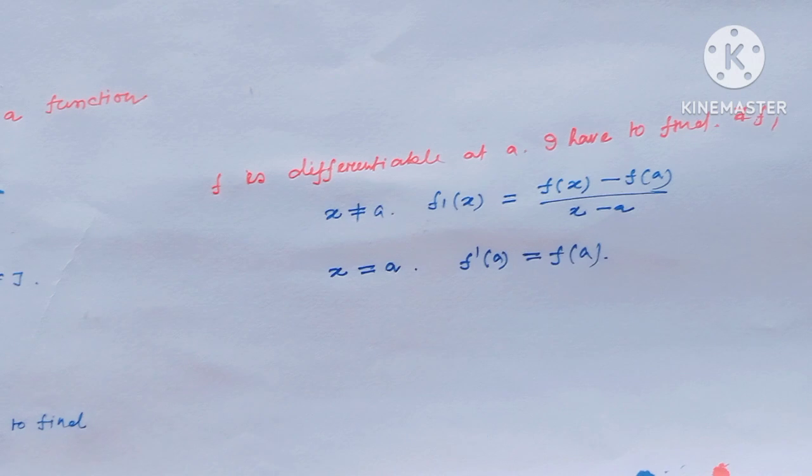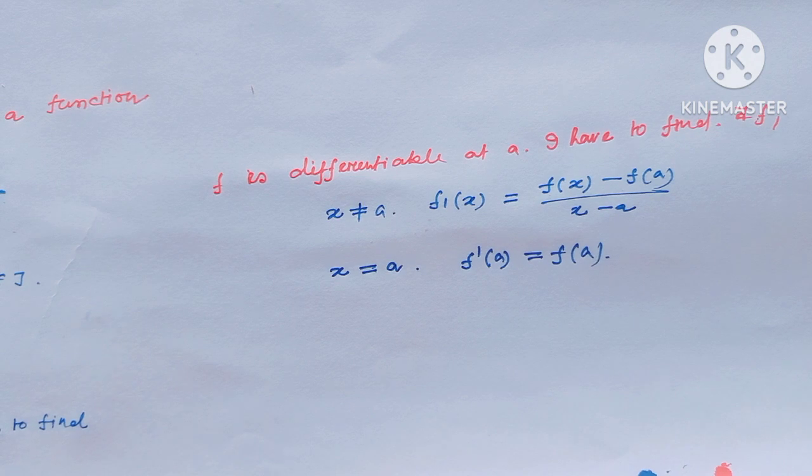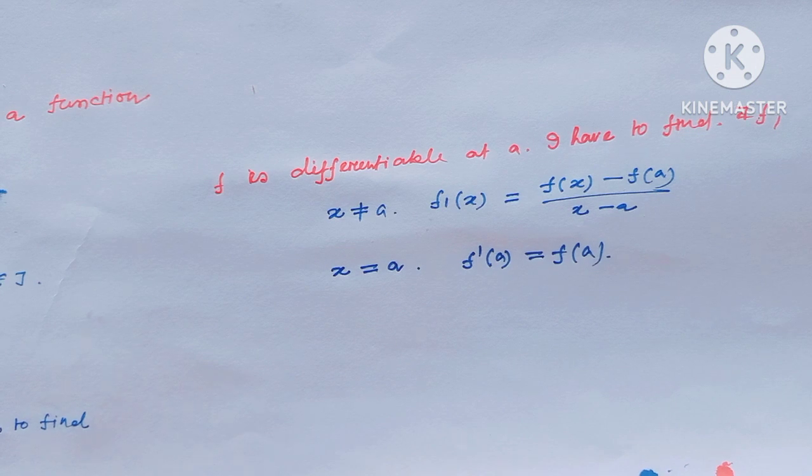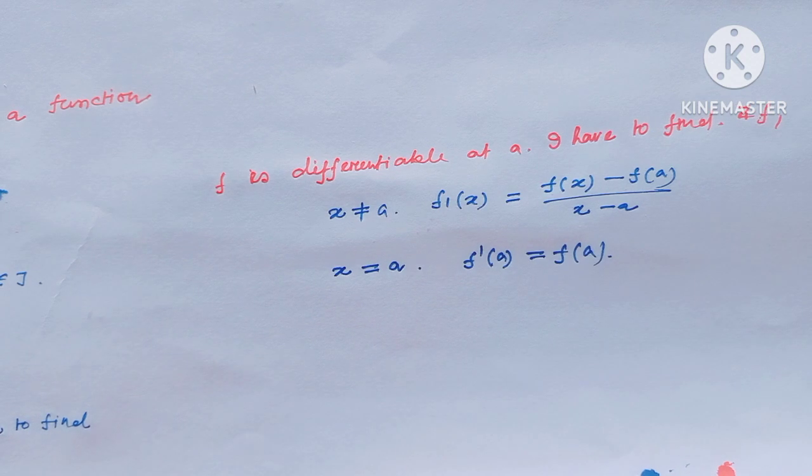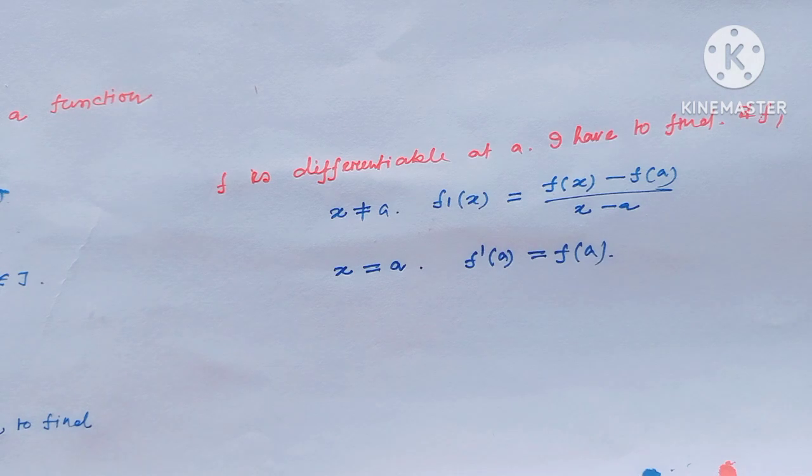That means when f is differentiable at the point a, there exists f1 such that when x is not equal to a, then f1 of x equals f of x minus f of a divided by x minus a, and when x equals a, then f1 of a equals f prime a. I hope all my viewers have understood. Now let's see one example.